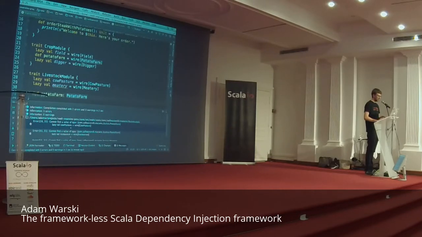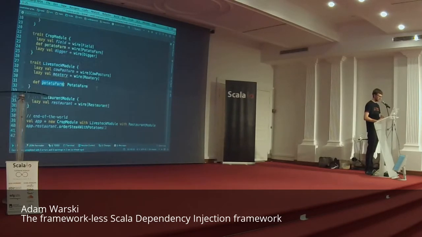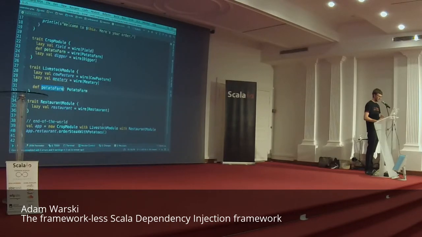And now when wiring a cow pasture, the enclosing trait is going to be the livestock module, so the potato farm will be found. And later, when we actually combine the crop module with the livestock module, these two match, so they are used for the wiring.